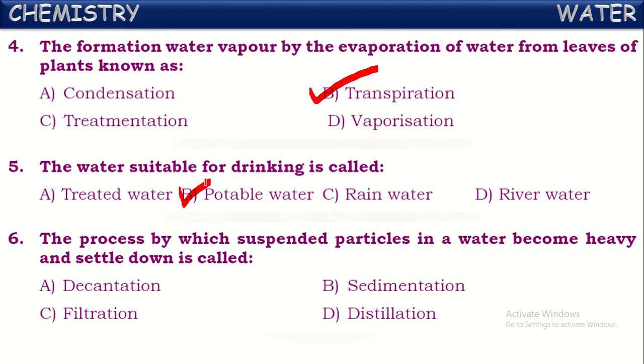The process by which suspended particles in water become heavy and settle down is called. So if you take some impure water in a container, and you allow that water to settle for a few minutes without disturbance, then the impurities or suspended particles in the water will settle down slowly. This process is called sedimentation. Okay, it is called sedimentation.